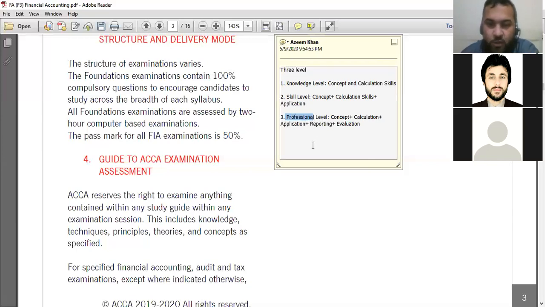So now from the name it is clear, professional. It means when you reach the professional level, you should be seen as a professional accountant. The answer you are providing to the examiner should not be at a basic level. Your writing skills should look like those of a professional accountant. For example, the examiner is asking me that